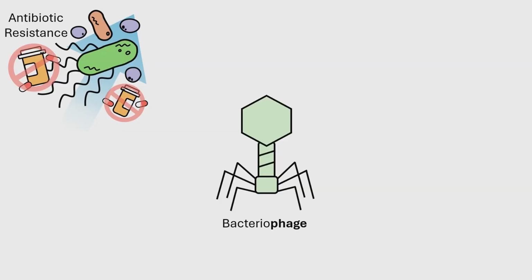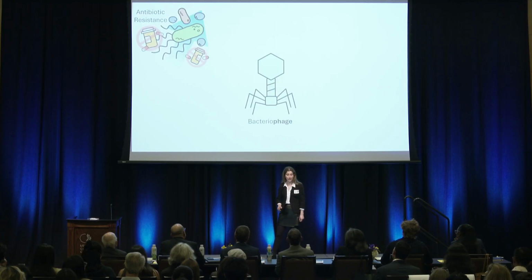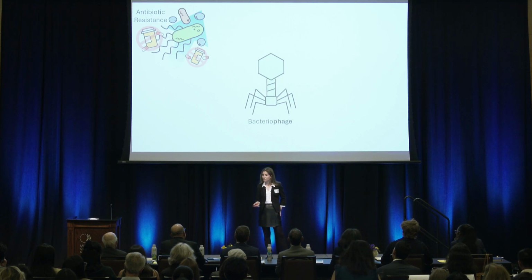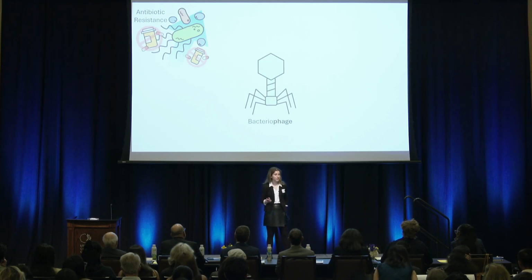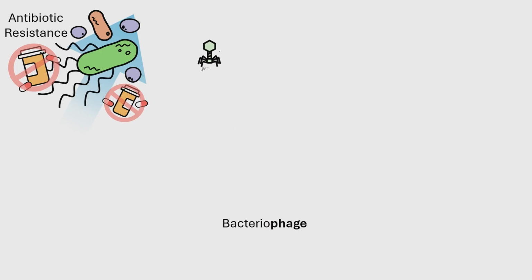Enter bacteria's natural predator, the bacteriophage, or phage for short. This is a tiny, simple virus, which sometimes looks a bit like a spider. While you might think of viruses as our enemy, phages are our friends. They only attack bacteria. Now, this sounds like the perfect solution to our problem, but phages have two key limitations.